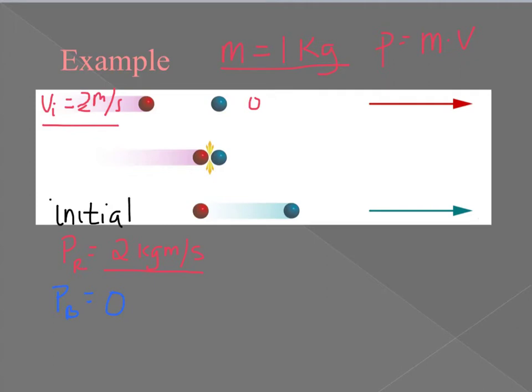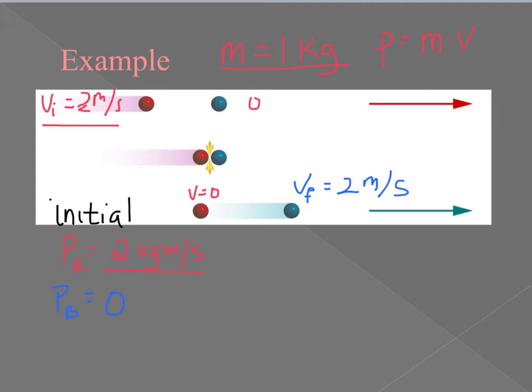Now when they collide, the velocity of the red ball becomes 0. But the velocity of the blue ball, its final velocity, will be 2 meters per second. So we've transferred all the velocity from one ball to the other, and all the momentum is transferred.